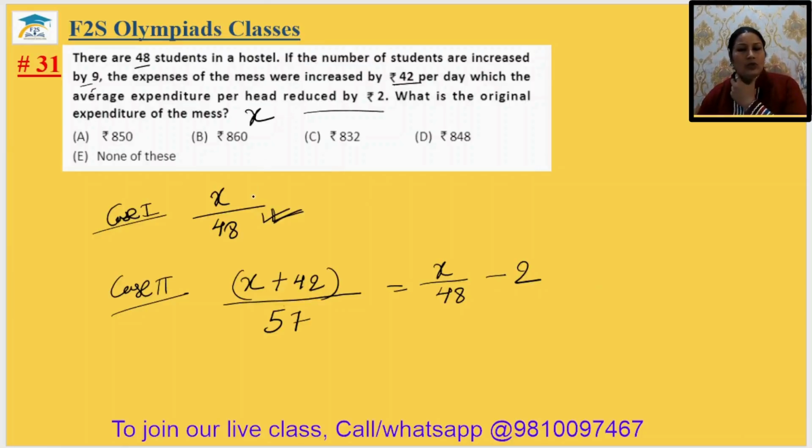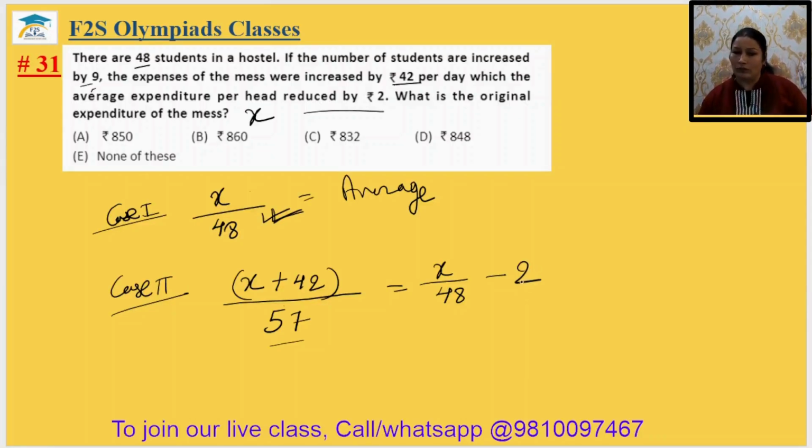Initially the number of students was 48 and let x be the original expenditure per day. So the average will be equal to x by 48. Okay. In case 2, the number of students is increased by 9, it means the total number is 57 and the expense is increased by 42 rupees. So (x plus 42) upon 57. It impacts the average expenditure by reducing it by rupees 2.